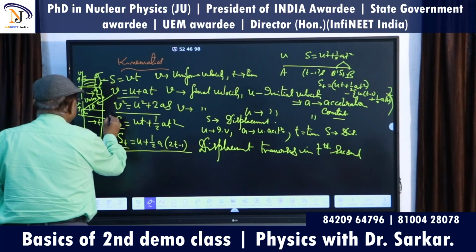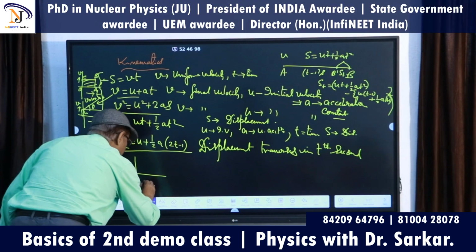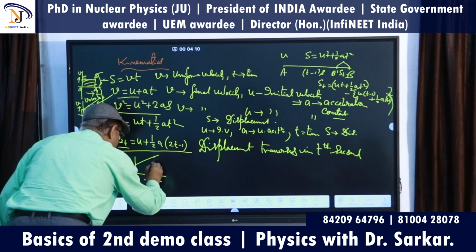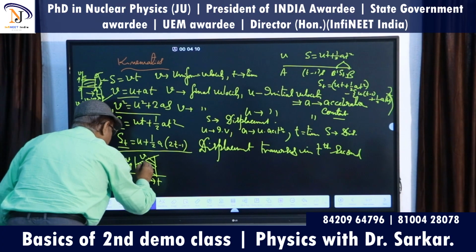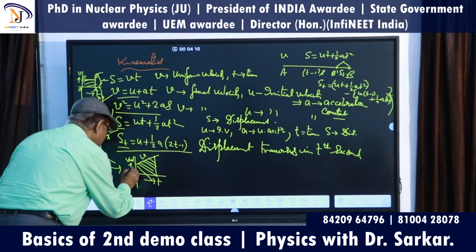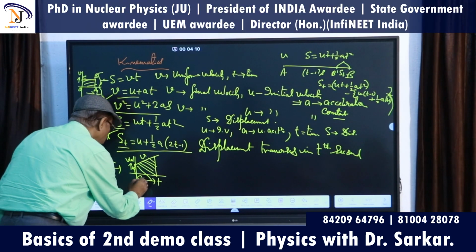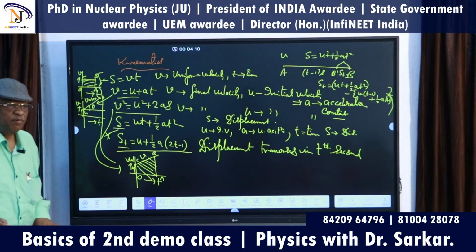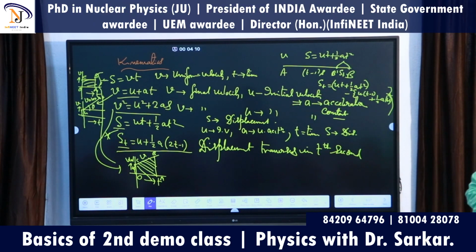And the third one is that if you write like this, this is time and this is velocity. And if you wish to find the area, this is actually V. Actually this is velocity and this is time. If you wish to find the area, this is U. What will be the area? OABC. This is the area. What type of area is it?